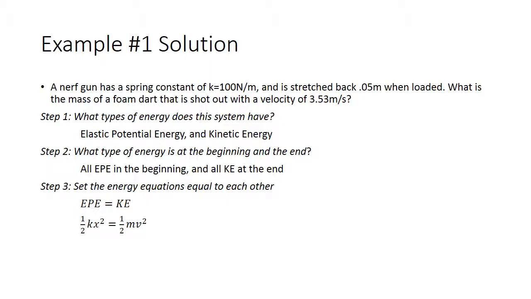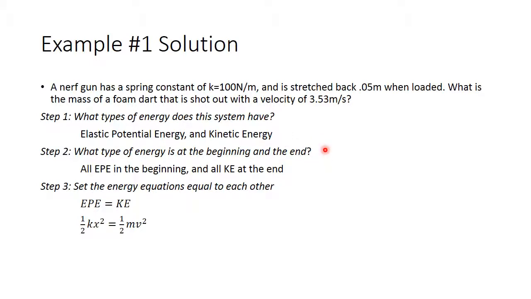Here we have some of this example worked through. So step 1, we identified the 2 types of energy. We saw it was elastic potential and kinetic energy, right? We saw a spring, so right away we said, okay, elastic potential. Now they gave us a velocity, so now we know it must also be kinetic energy.